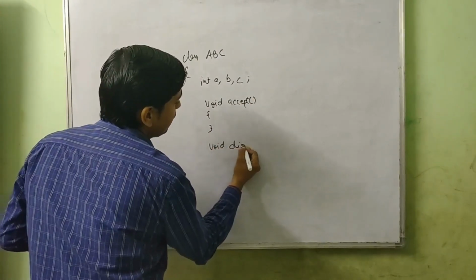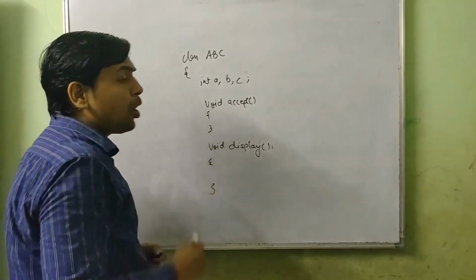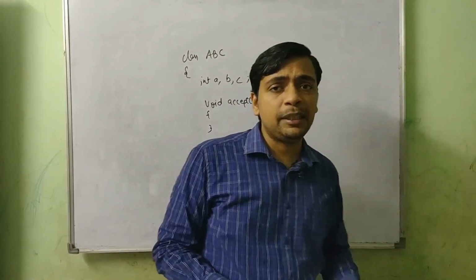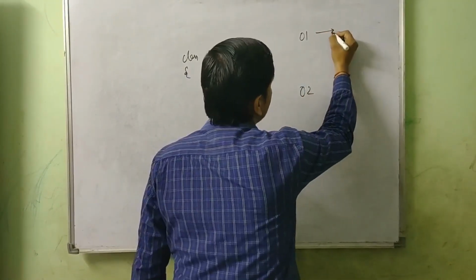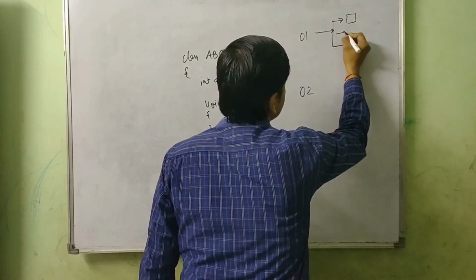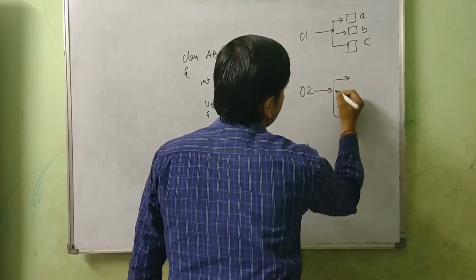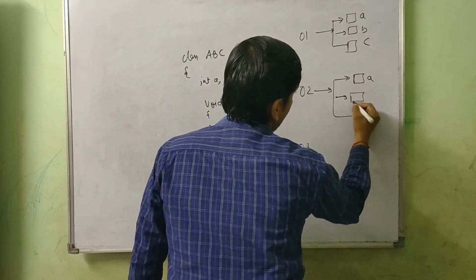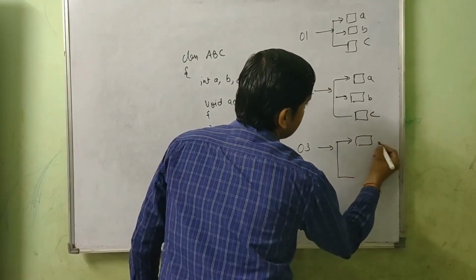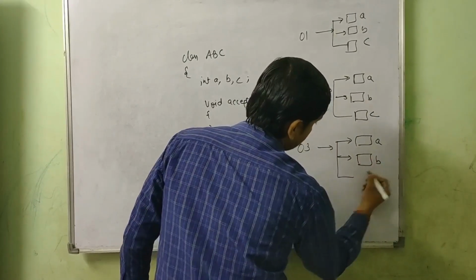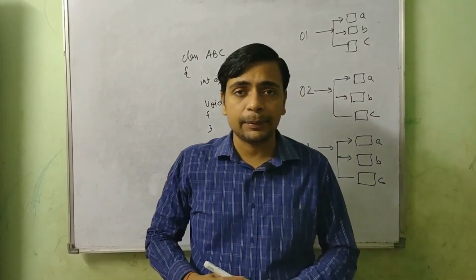Suppose I create 3 objects of this class, like O1, O2 and O3. O1 will have its own ABC, O2 will have its own ABC, and O3 will have its own ABC. That means all the objects will have their own copy of the data members, especially when the data members are non-static. So we should say all the objects of a class have their individual copy of non-static data members.